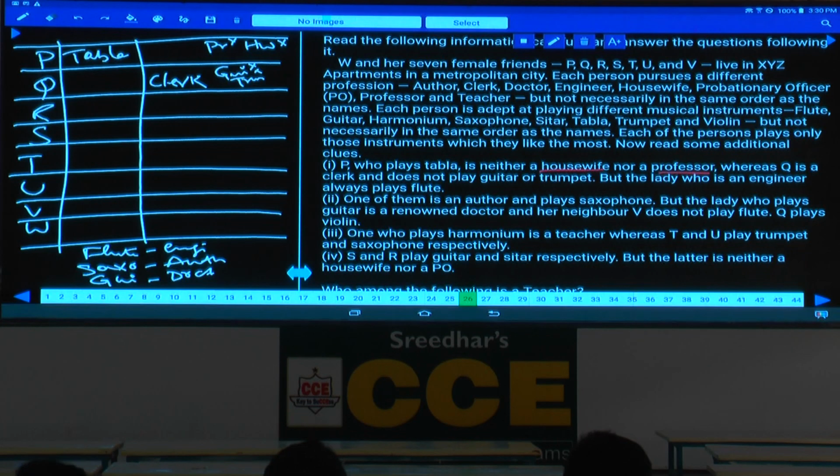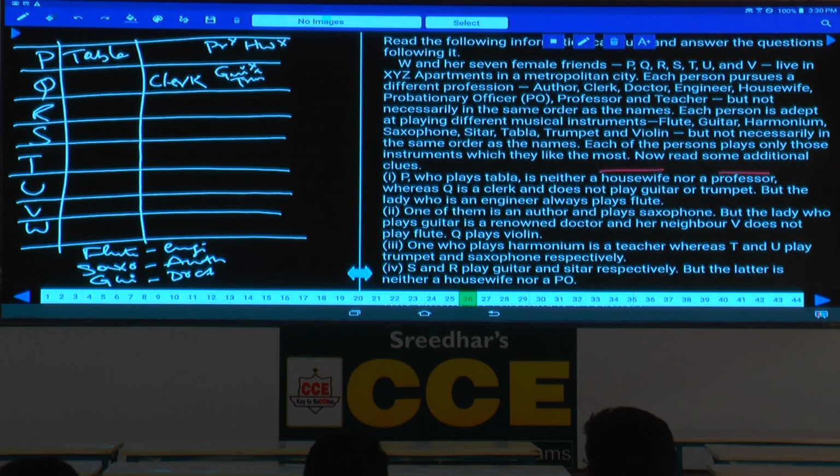And her neighbor V does not play flute. Hence V does not play flute, isn't it? Next one. V does not play flute.